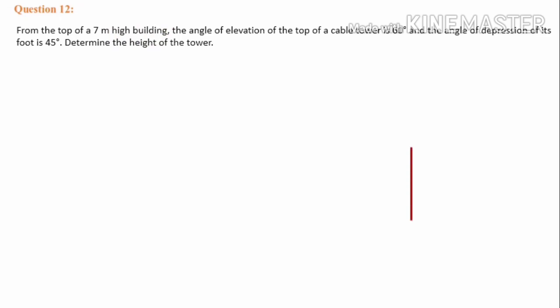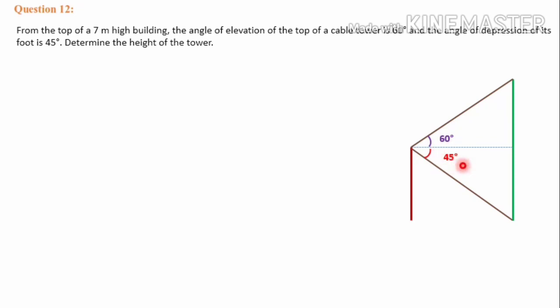Let's visualize it. A person is standing here, on top of a building. This is a building, and another one is a tower. The green line represents the tower. The person is standing here and looking at the top of the tower at an angle of elevation 60 degree. And at the same point, he is looking at the foot of the tower at an angle of depression 45 degree. This is the angle of depression because the object is below the eye of the observer.